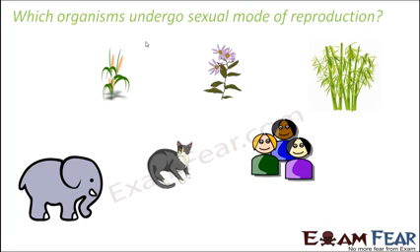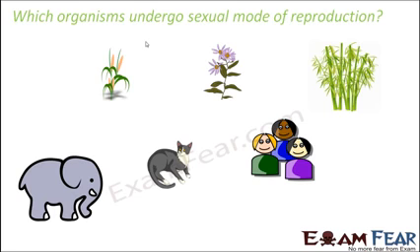Now the question is, which organisms undergo sexual mode of reproduction? Because for asexual mode we saw a lot of bacteria, fungi, even plants which undergo asexual reproduction. So which kind of organisms undergo sexual mode of reproduction? Now, as I said, asexual mode is seen in organisms with relatively simpler body organization, but sexual mode is seen in most higher organisms with complex body structure, like higher plants and animals.